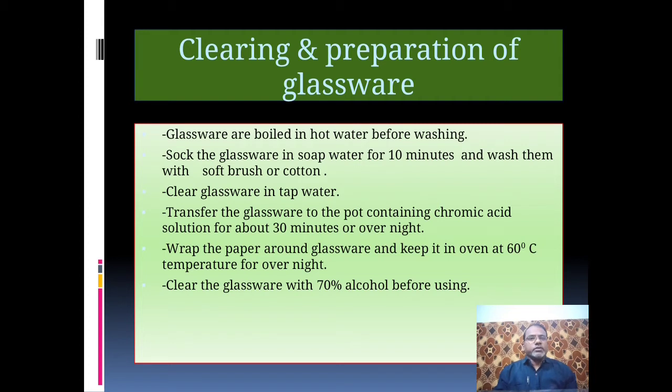Transfer the glassware to the pot containing chromic acid solution for about 30 minutes, or overnight if they are very dirty. After washing, wrap paper around the glassware and keep it in an oven at 60 degrees centigrade overnight. And now clean the glassware with 70% alcohol before using.